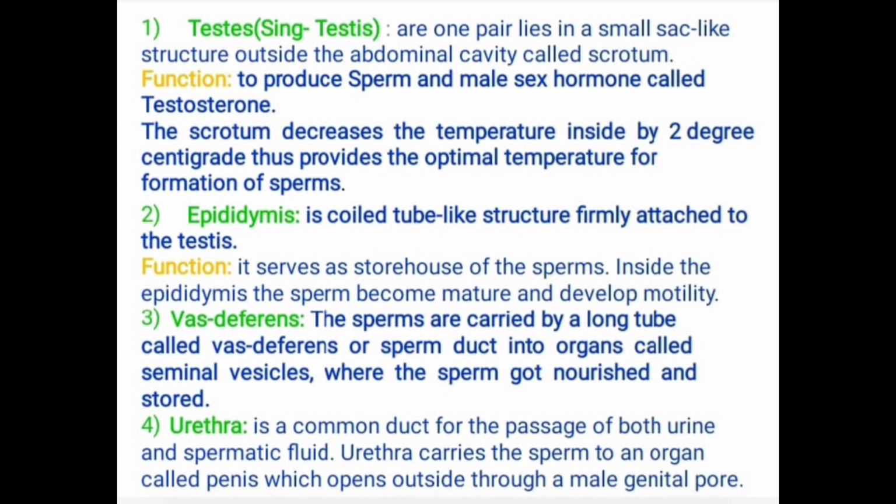One pair of testes lies in a small sac-like or bag-like structure outside the abdominal cavity, called the scrotum. Very important question, my dear students, from the examination point of view: what is meant by scrotum? A pair of testes lies in a small sac-like structure outside the abdominal cavity, called the scrotum.